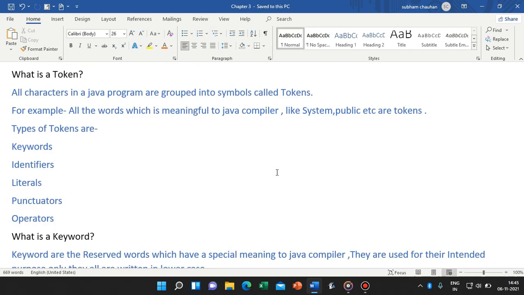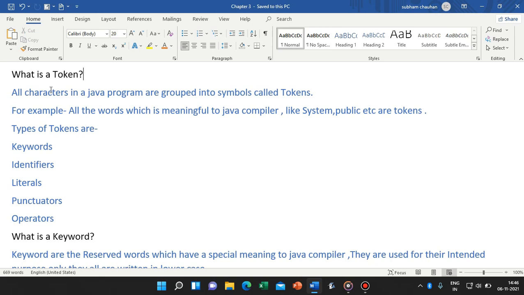Let's start. First of all, we want to know what is a token. All characters in a Java program are grouped into symbols called tokens. It means that all the things we write which are meaningful to the Java compiler, all the things we write in a program, are known as tokens, like public static void main, class name, object name. Everything we write which is meaningful to the Java compiler is known as a token.